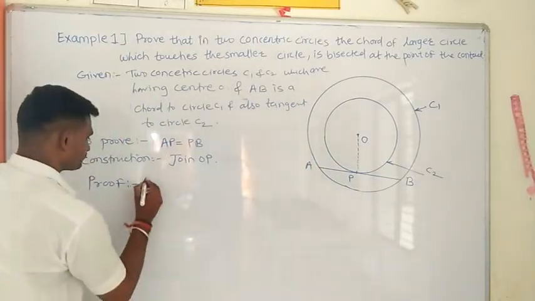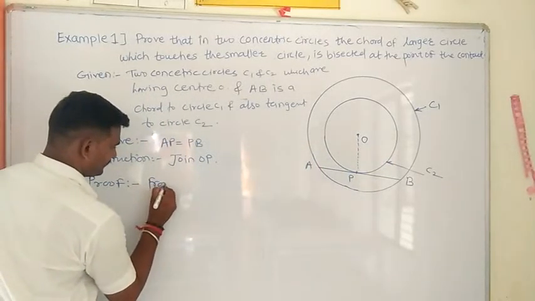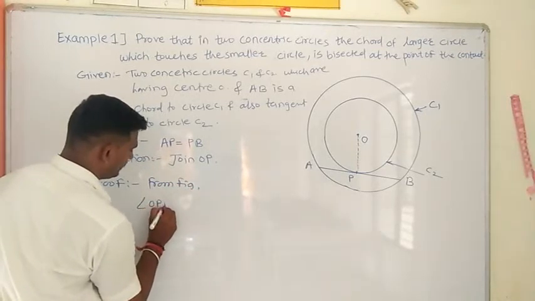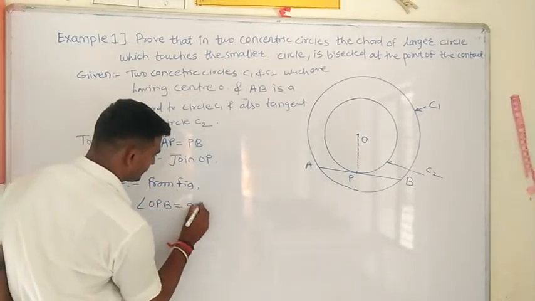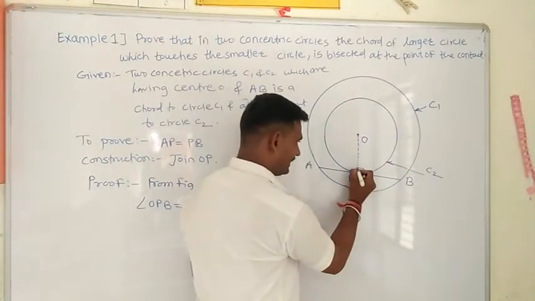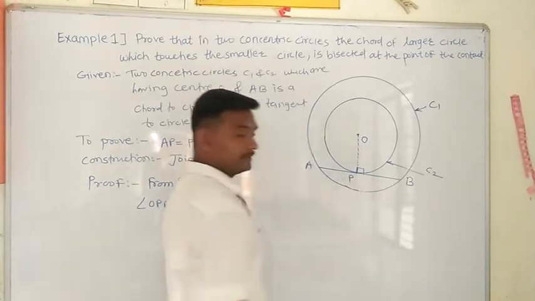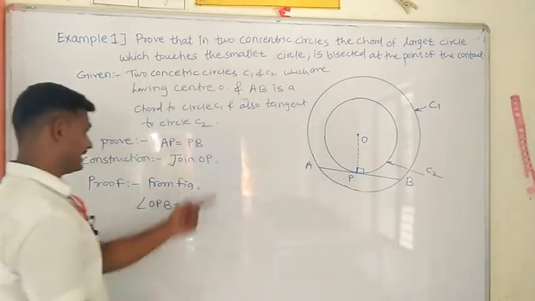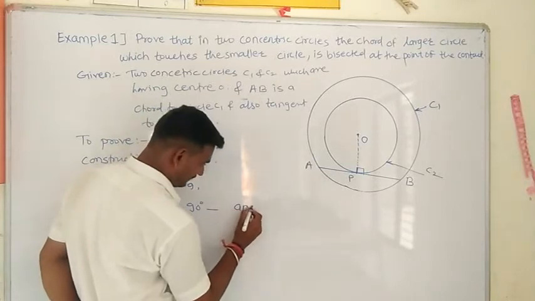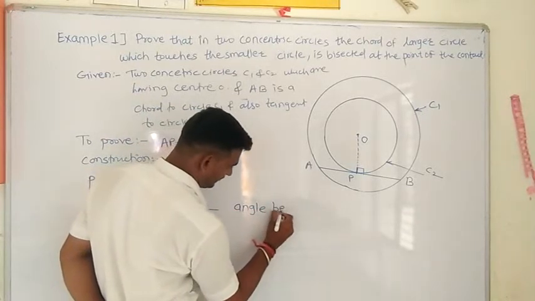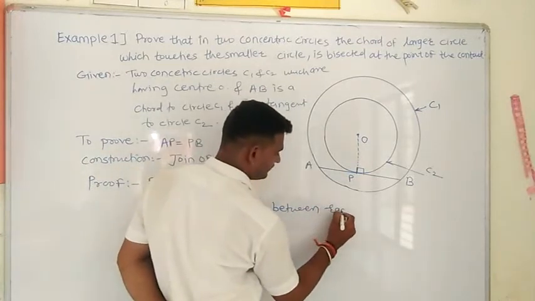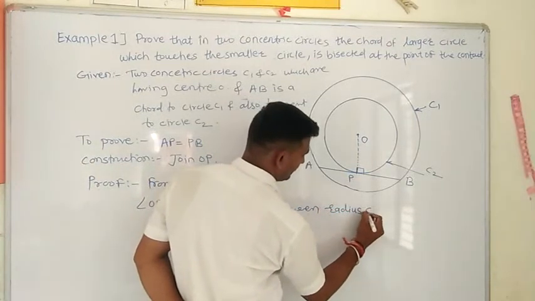Now from the figure, can we say that angle OPB is equal to 90 degrees? Why is this angle 90 degrees? Angle OPB is equal to 90 degrees because it is the angle between the radius and tangent.